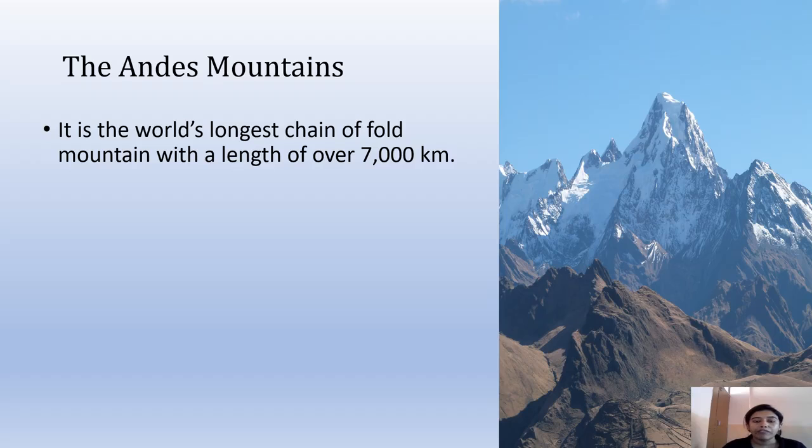So the Andes form the longest chain of mountains in the world, with a length of over 7,000 kilometers. They are actually a part of the Western Cordilleras, which continue in a southward direction from North America.